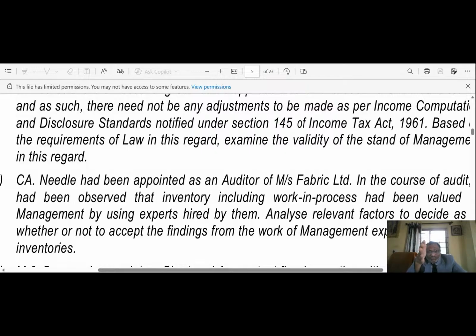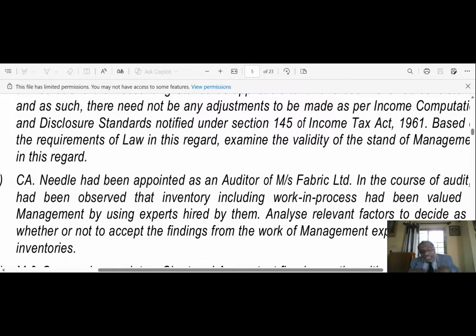Aspects of the management expert's field relevant to the auditor's understanding may include what assumptions and methods are used by the management expert, and whether they are generally accepted within that expert's field and appropriate for financial reporting purposes.